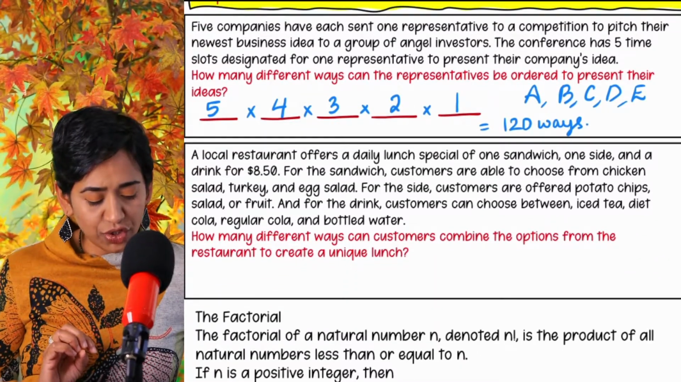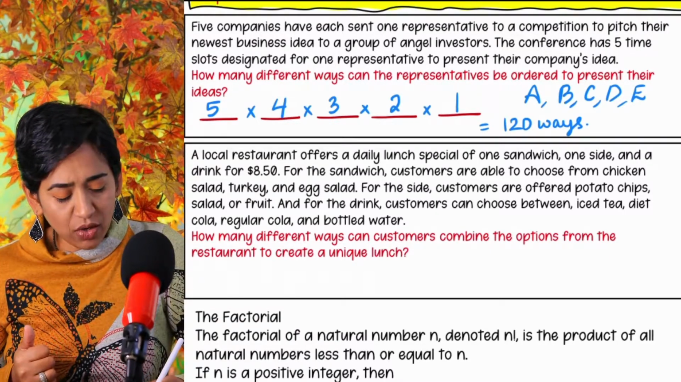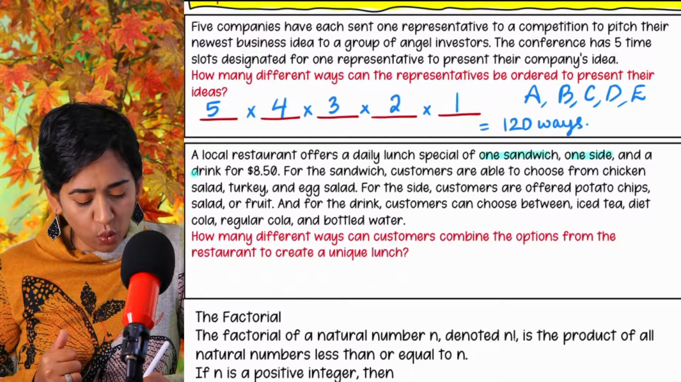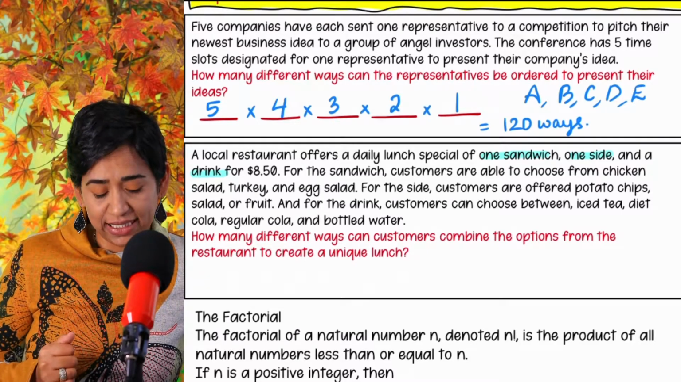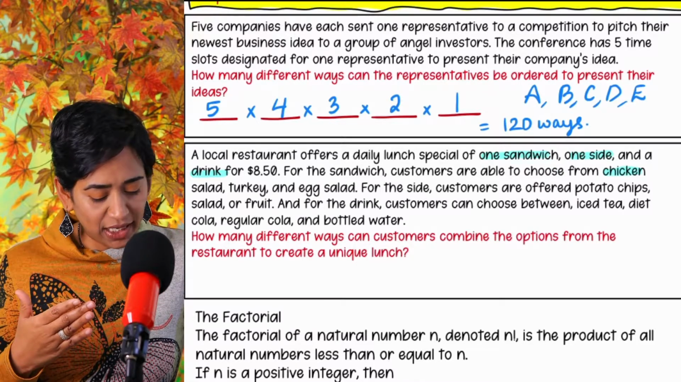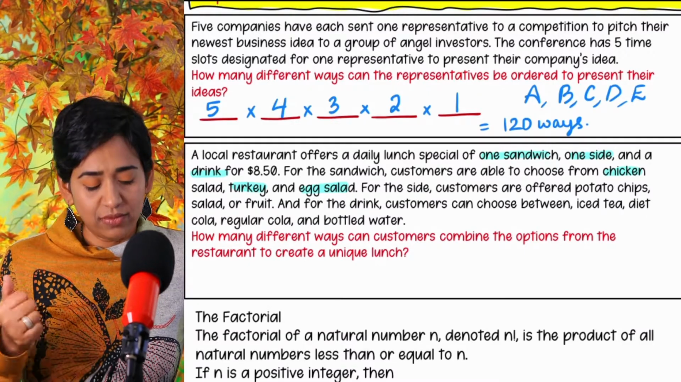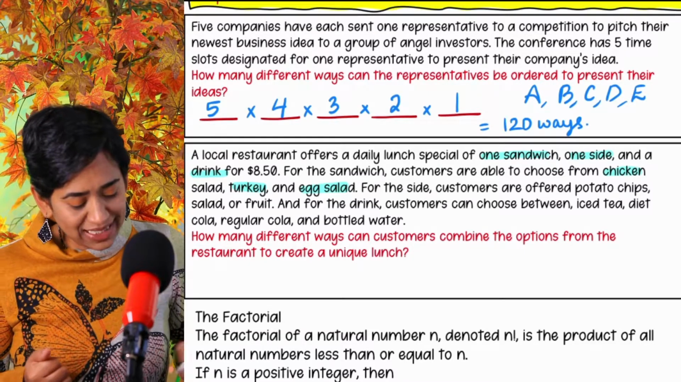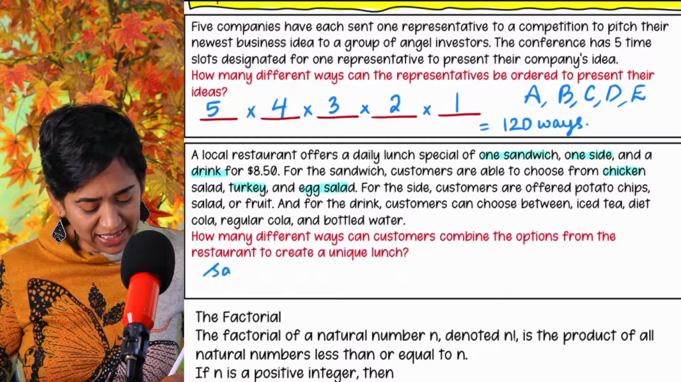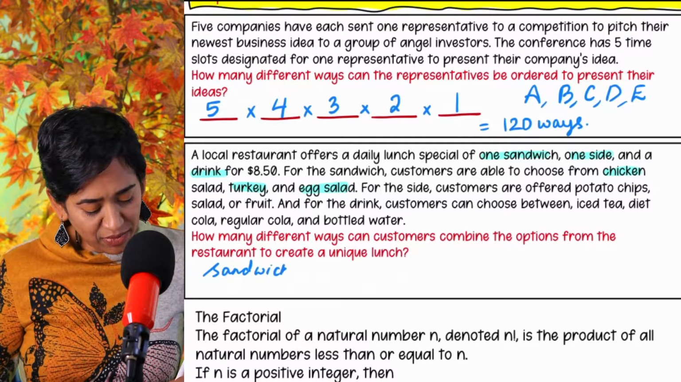A local restaurant offers daily lunch specials of one sandwich, one side, and one drink for $8.50. Let me use my highlighter. For a sandwich, the customer can choose from chicken, turkey, and egg salad. So I'm going to write that down. For sandwich, I'm just going to say sandwich.